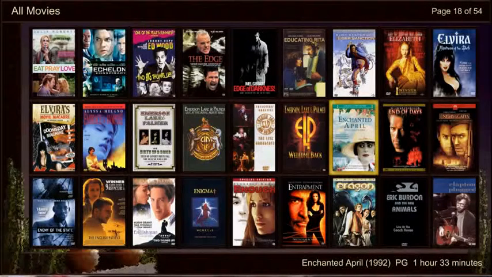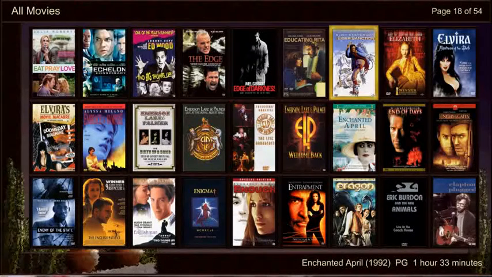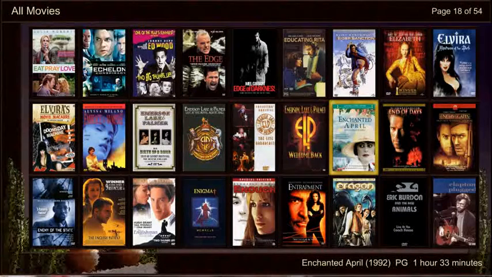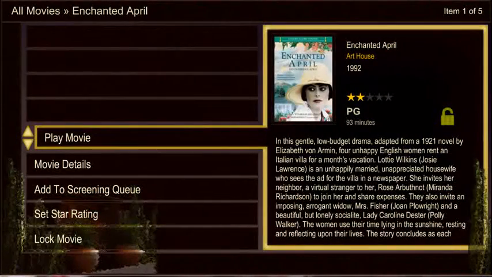To navigate the user interface, press the cursor keys on the remote control. Up, down, left, and right. To play the highlighted movie, press the play button, or for more options, hit OK.